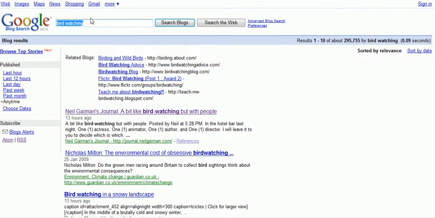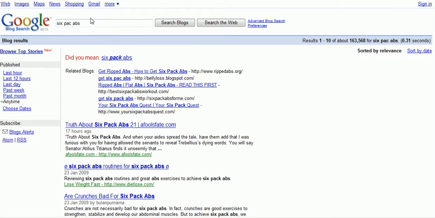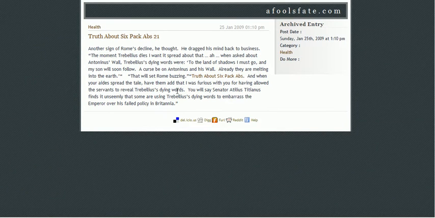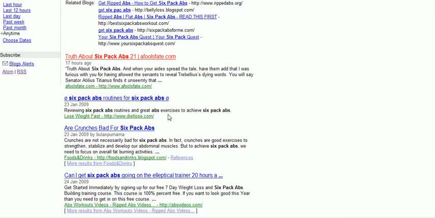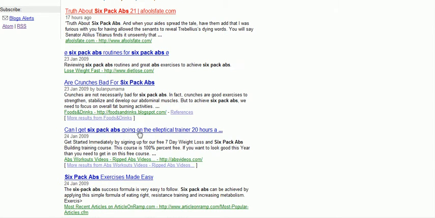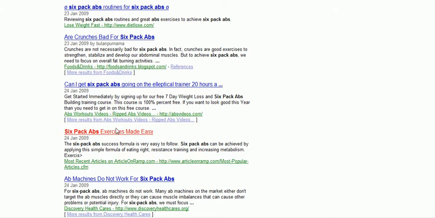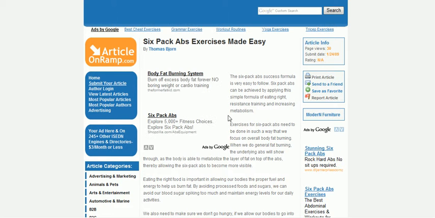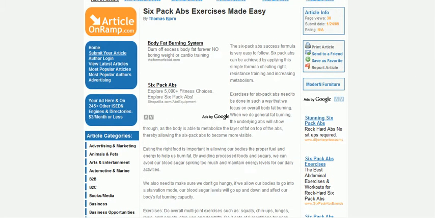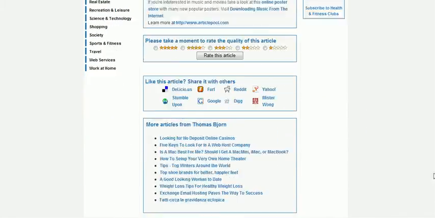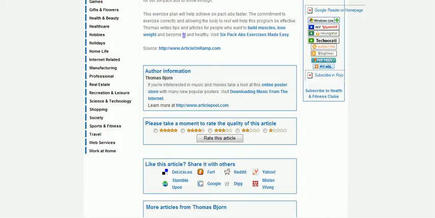I'm going to show you just one more quick example. So let's say six-pack abs, and then we're just going to do search blogs. So here's truth about six-pack abs, and they don't have a comment feature, so I'm glad they don't, because now you can see the process here. Can I get six-pack abs doing the elliptical trainer? Six-pack abs exercises made easy. That looks like a post that would work. This is on an article directory, but we still might be able to make a comment. So you can even do this with article directories as well.